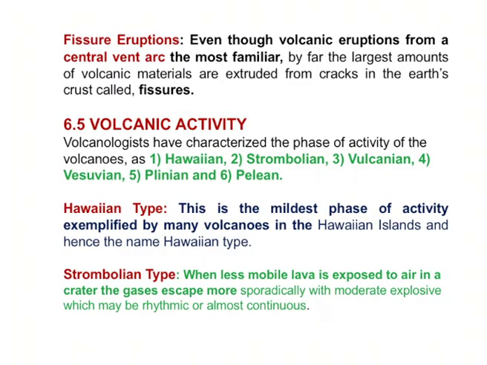And one more is a fissure eruption. In a fissure eruption, most of the volcanic eruptions which are formed through this are a central vent arc, and it is a familiar formation. A huge amount of compositions will be released to the outside, and again it is nearby the cone that this amount will be formed.